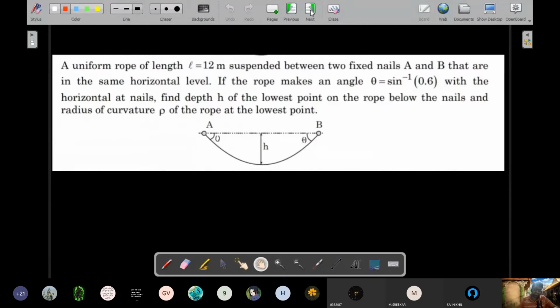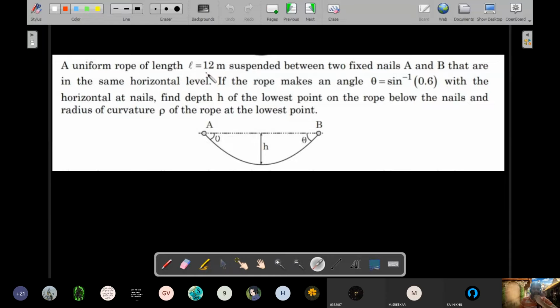Let's attempt one more on this one. By the end of these two questions, you should actually have good understanding of how to solve the homework. So that's the reason why we are taking up these now.